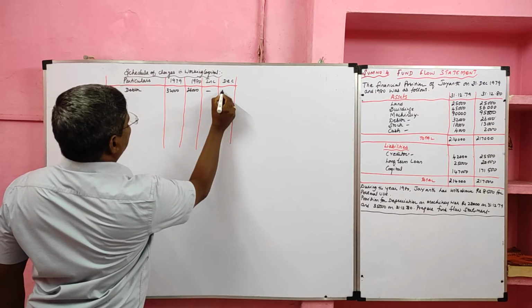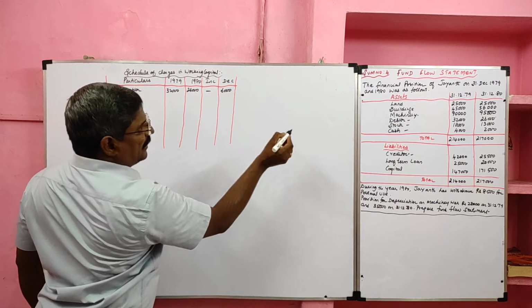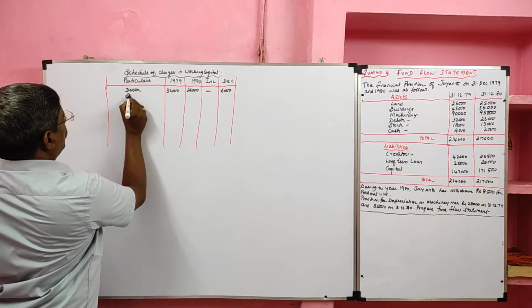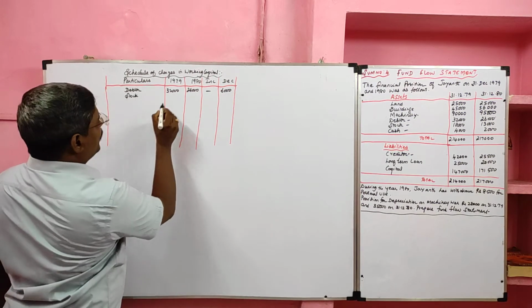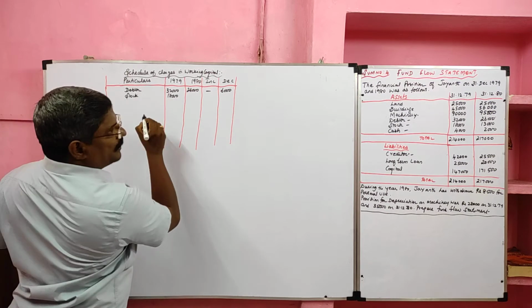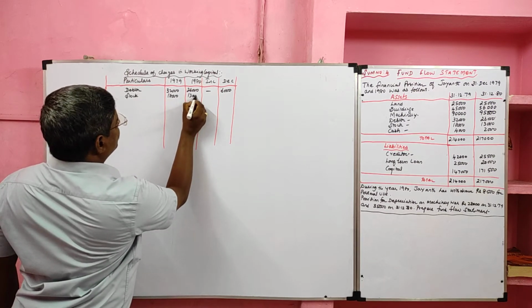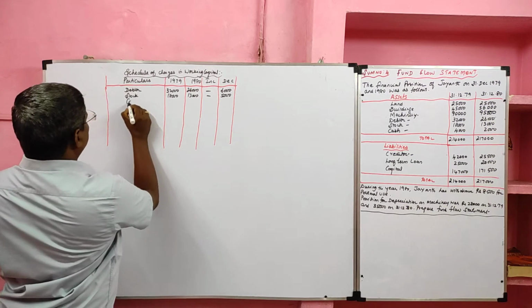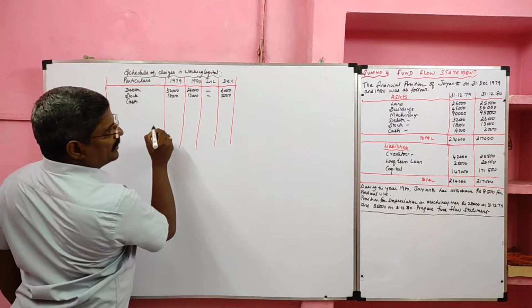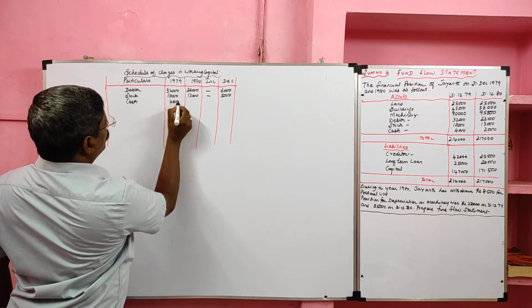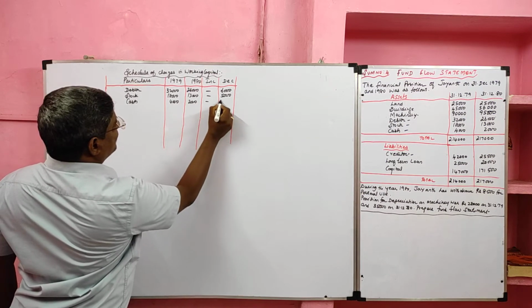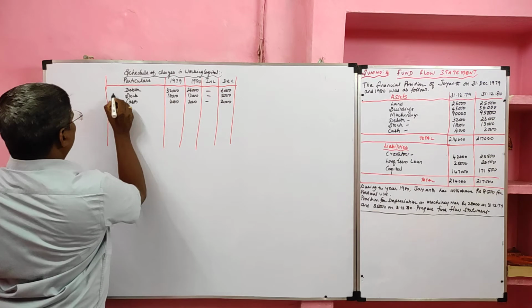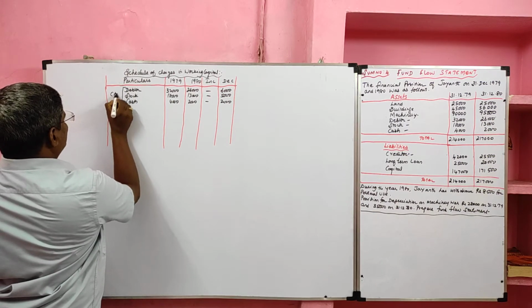There is a decrease. How much? 6,000. Then stock opening balance 18,000, closing balance 13,000. There is a decrease of 5,000. Then cash opening balance 4,000, closing balance 2,000. There is a decrease in working capital. These are all current assets.